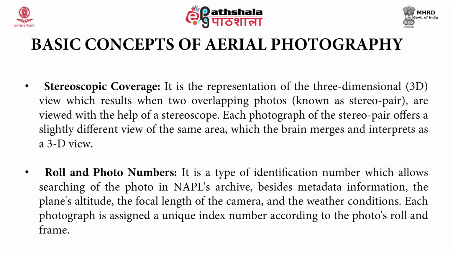Roll and photo numbers are a type of identification number which allows searching of the photo in the NAPL's archive. Besides this, metadata information includes the plane's altitude, the focal length of the camera, and the weather conditions. Each photograph is assigned a unique index number according to the photo's roll and frame.